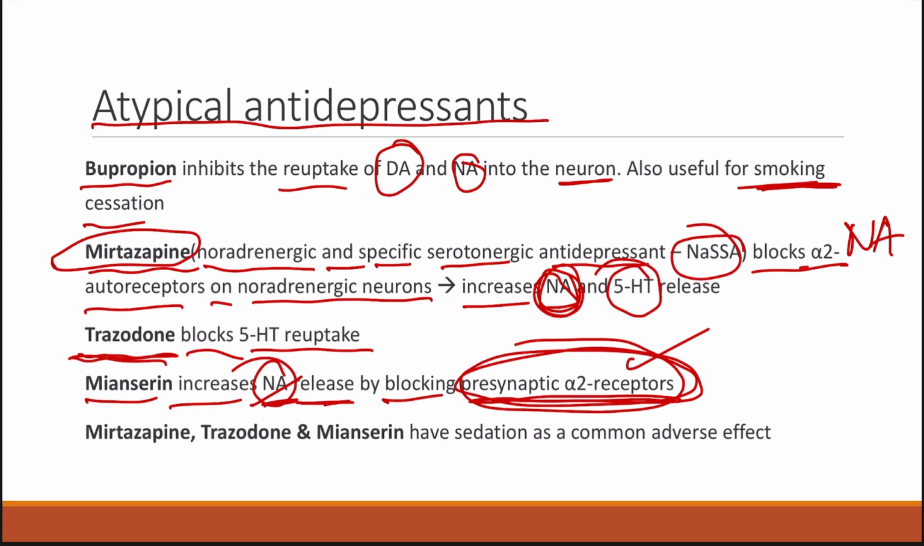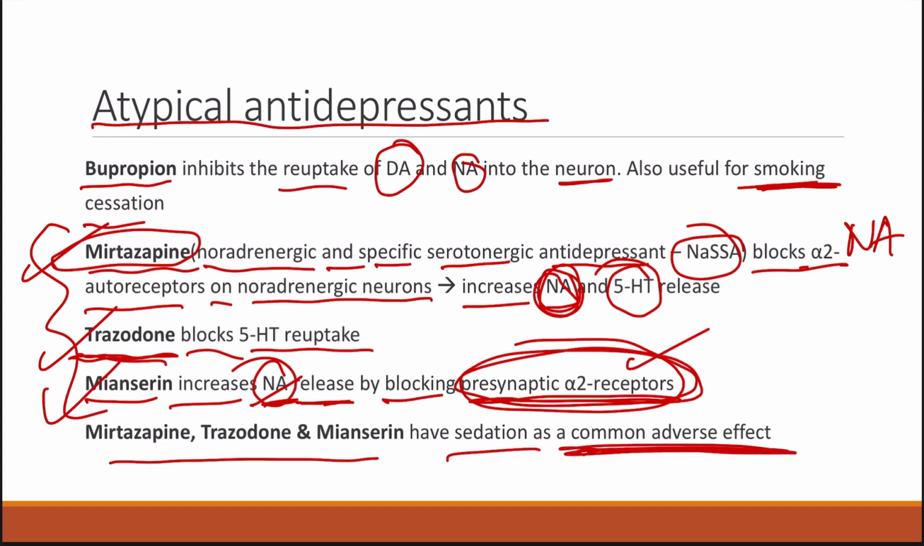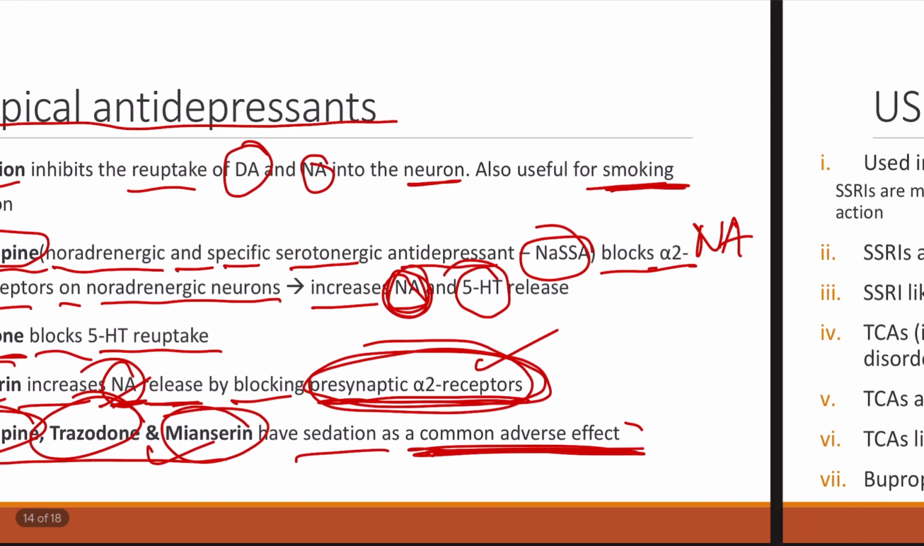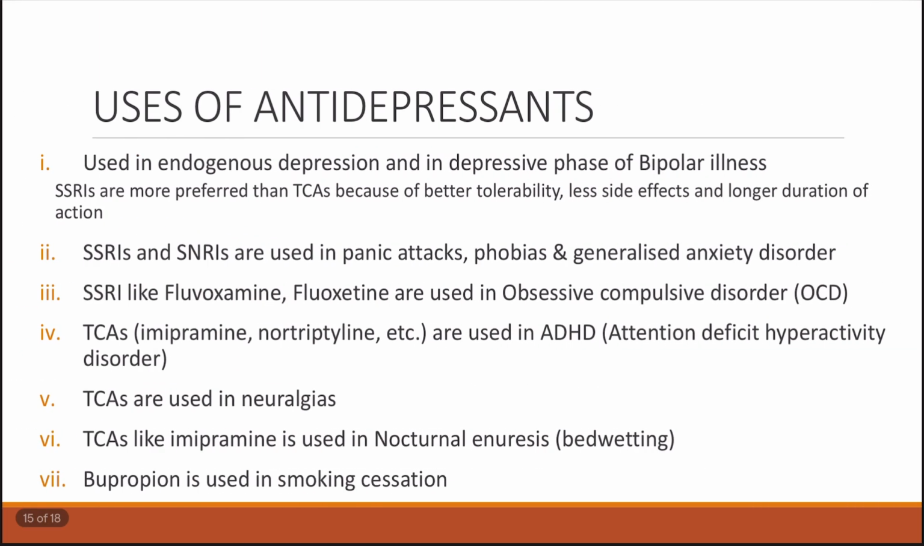And all these three drugs, that is mirtazapine, trazodone, and mianserin, have sedation as a common adverse effect. So this you can remember, that sedation is a common adverse effect for all these three drugs, that is mianserin, trazodone, and mirtazapine. So this was about the atypical antidepressants. Now let's go into the next slide, that is the uses of antidepressants.